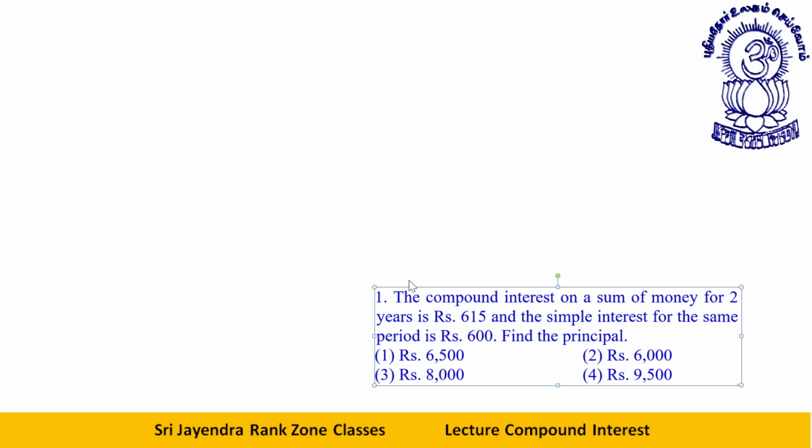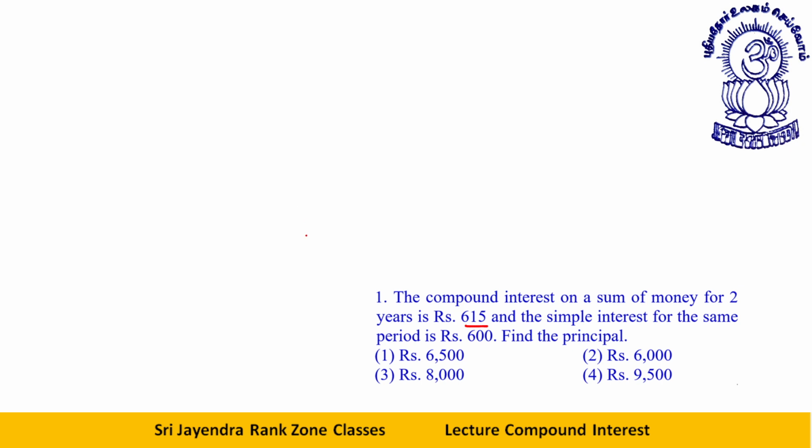First take this type, then I'll move to the question which I just showed. Okay, let's discuss this. The compound interest on a sum of money for 2 years is 615, and the simple interest for the same period is rupees 600. Find the principal. See, students, I am honestly going to tell you a very beautiful method for this. You will love this method.